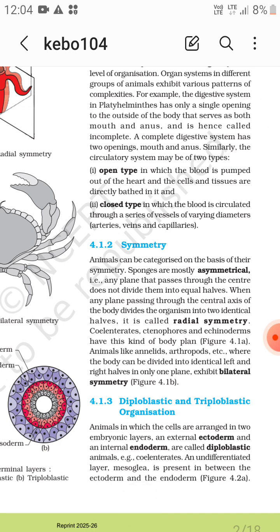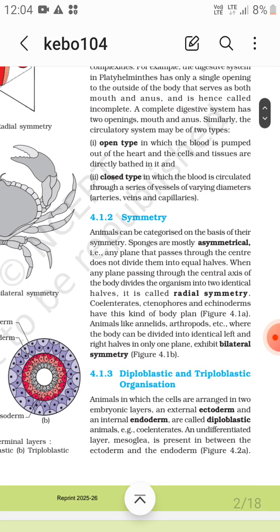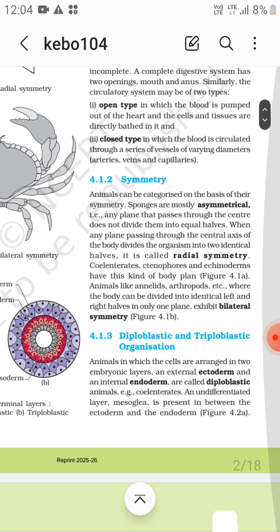When any plane passing through the central axis of the body divides the organism into two identical halves, it is radial symmetry. Cnidarians, ctenophora, echinodermata have this kind. Then in animals like annelida, arthropoda, where the body can be divided into identical left and right halves in only one plane, it exhibits bilateral symmetry.